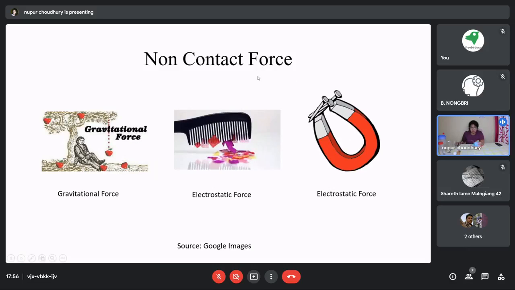So when we are talking about non-contact force, you have heard about gravitational force, right? The earth has gravitational force. Now, what is this gravitational force? Have you ever observed when you throw something up, let's say if you are throwing a ball upwards, the ball does not remain in the sky, it falls down, right? Similarly, other things also, whenever you drop something, it generally falls down on the ground, isn't it? It never goes up or it never floats on thin air. That force which pulls an object towards the ground is known as gravitational force.